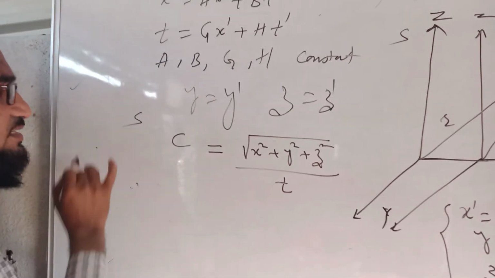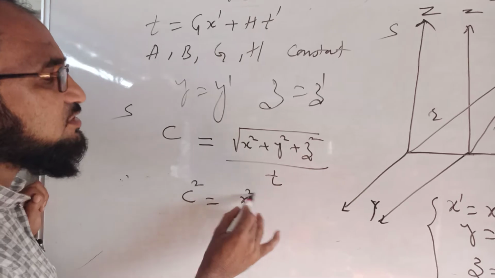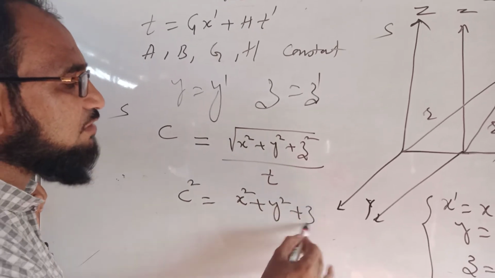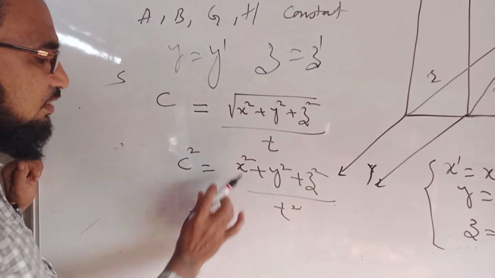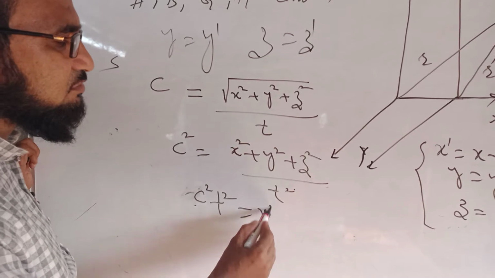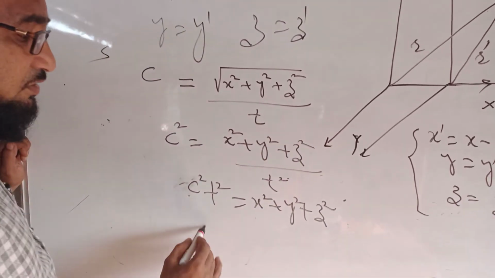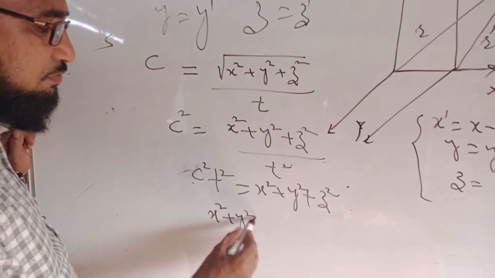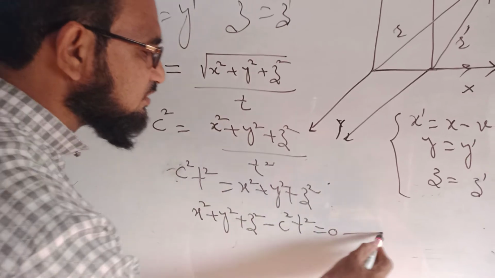This is in frame S. Therefore I am squaring it. c square is equal to x square plus y square plus z square upon t square, or c square t square is equal to x square plus y square plus z square, or x square plus y square plus z square minus c square t square is equal to 0. It is our equation number 1.